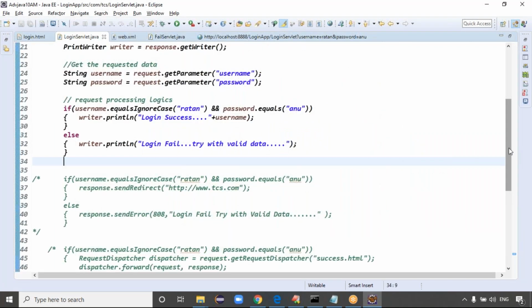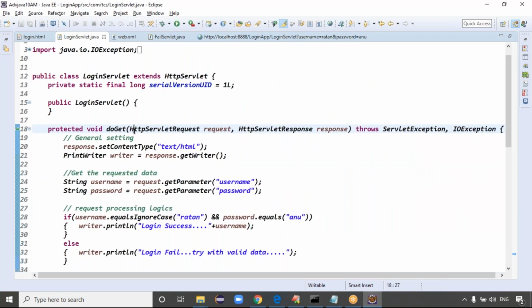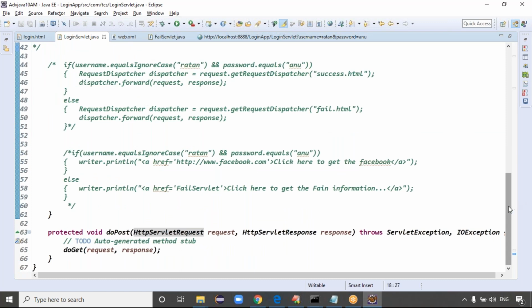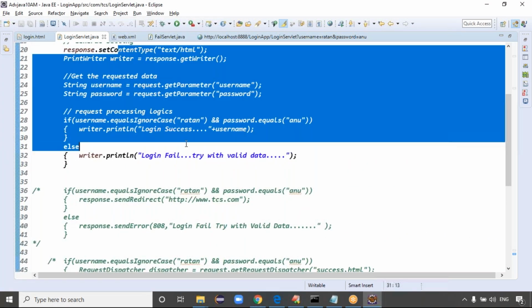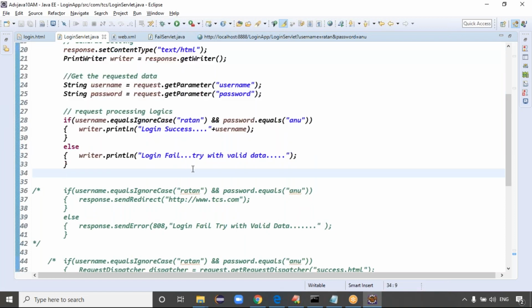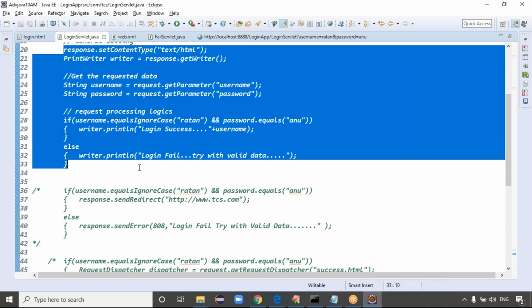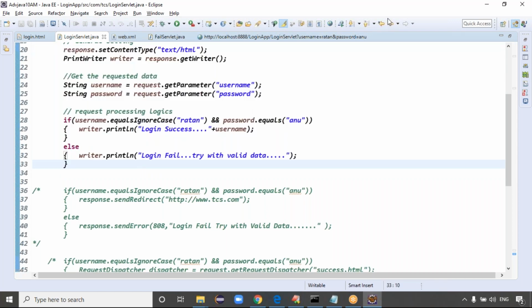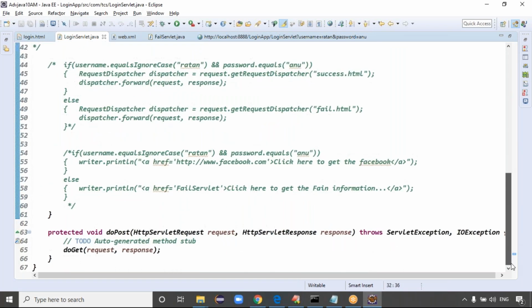Exactly. Previously we wrote the code in doGet, but if you want to send a POST request, again we have to copy this code inside the doPost. But is copying this code again into doPost recommended or not recommended, guys? Up to now we are writing a GET request, meaning you write the code in the get method. Now I change it to a POST request, so we have to write the code again in doPost. But writing the code again in doPost is not recommended, right?